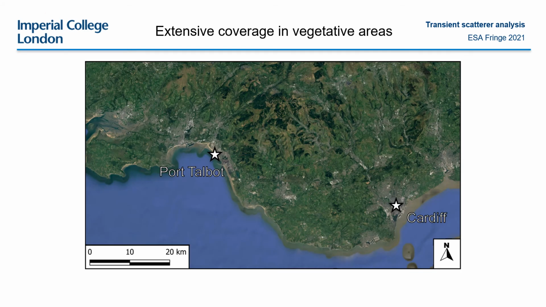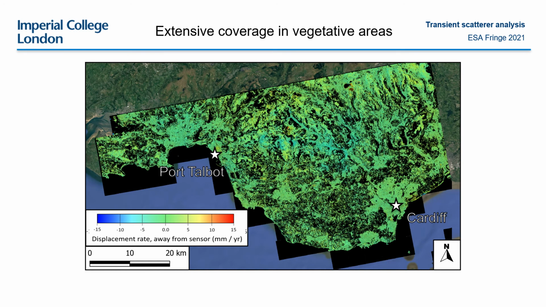Despite the fact that this South Wales area of interest is very well vegetated, we can still receive significant coverage and accuracy of deformation measurements when we calibrate for this transient scattering phase. Compensating for the phase anomalies allows us to observe a wider range of deformation phenomena than was otherwise possible, highlighting a range of movements relating to slope stability, historical mining, and the settlement behaviour of made ground.